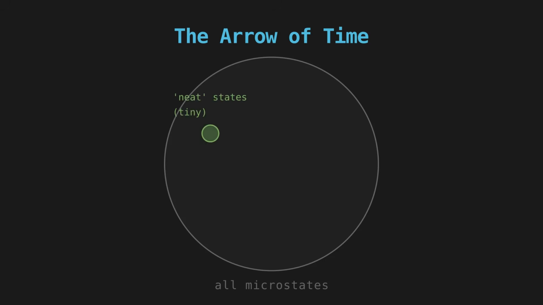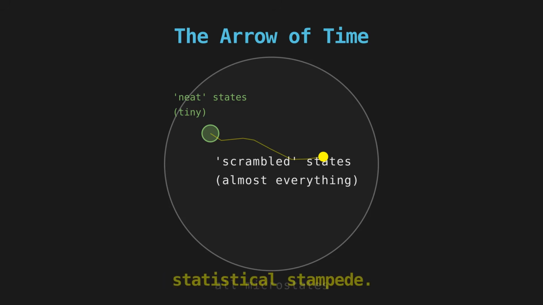The same idea gives us the arrow of time. The laws of physics work the same forwards and backwards, so why do eggs never unscramble? Because the microstates that look scrambled vastly outnumber the ones that look neat. Our universe started in an extraordinarily rare, low-count state at the Big Bang, and it's been drifting toward the overwhelming majority ever since. Time's arrow is a statistical stampede.